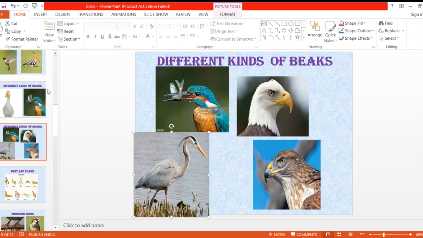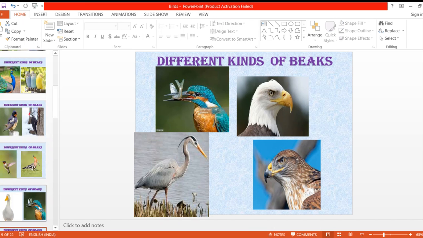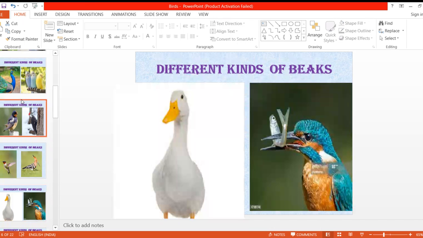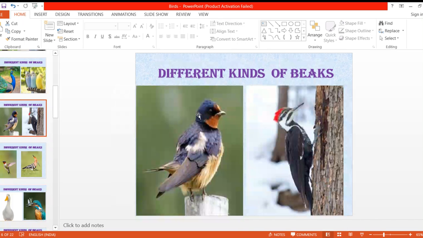Now you must have known the woodpecker. I will just show you the woodpecker. Now this woodpecker, see the beak of the woodpecker. The woodpecker has this small and sharp beak. It helps to drill holes in the wood, because the woodpecker makes its own nest in the tree, in the trunk of the tree.